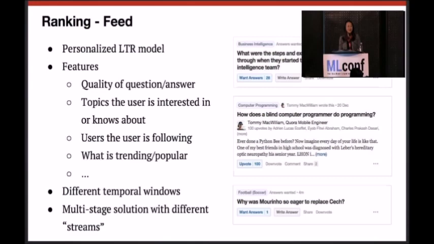And of course, feature engineering here is essential, right? As you can imagine, we consider various features such as the quality of the question or answer, like the text features. We also consider the topics the user is interested in or following, the past interaction history of the user on the feed stories, as well as what is generally popular and trending right now on the product. Okay, so when we launched the machine learned ranking model in feed, we saw huge engagement wins. And that is a really good thing for the product and for the user experience.